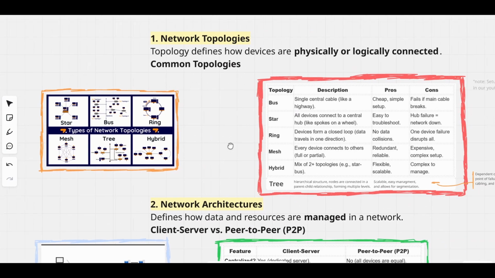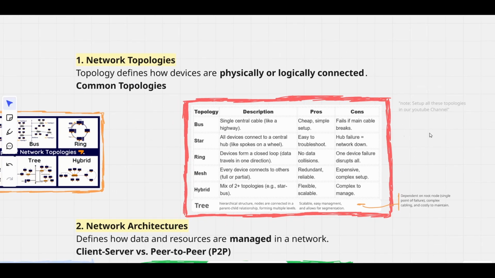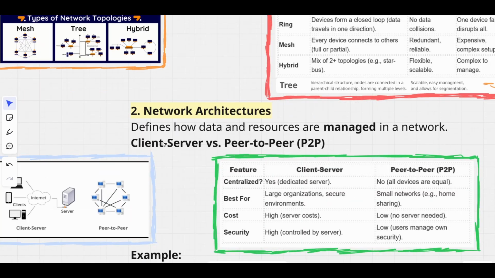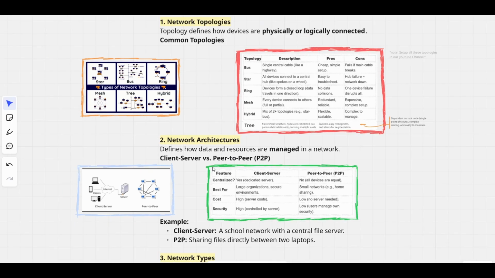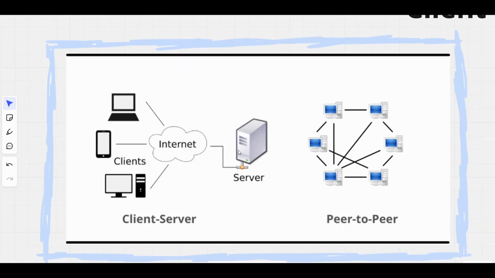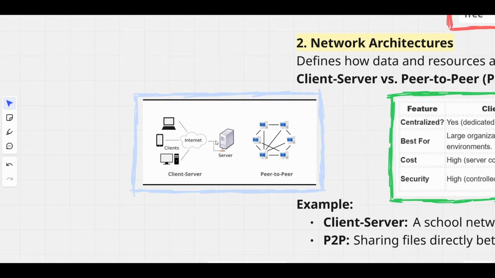We will go deeper when we set up some topologies on our YouTube channel. Network architecture defines how data and resources are managed in a network, like client-server versus peer-to-peer. Client-server and peer-to-peer, P2P.